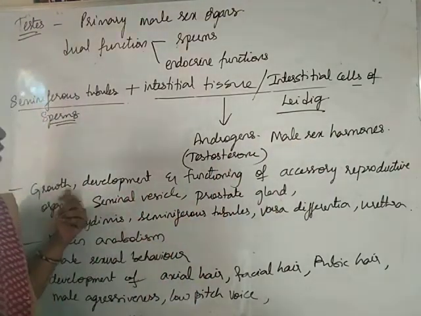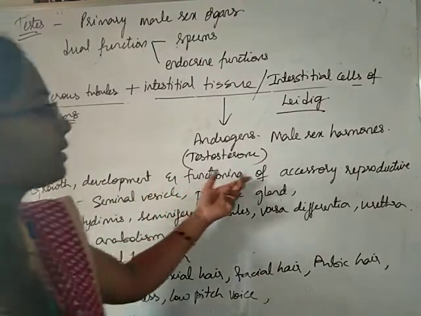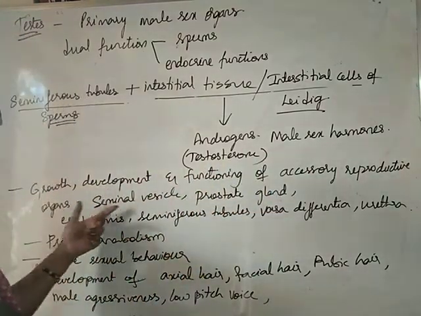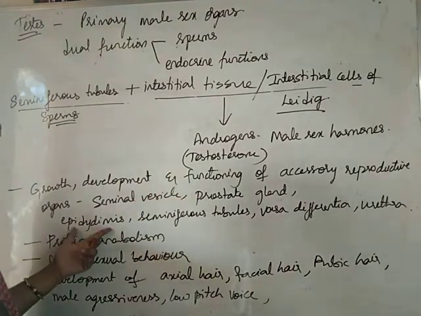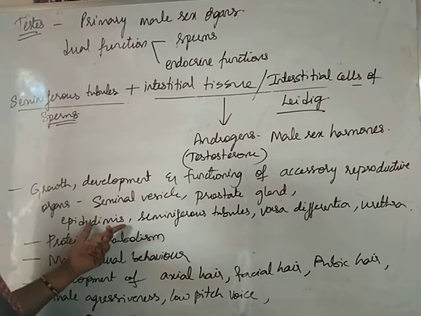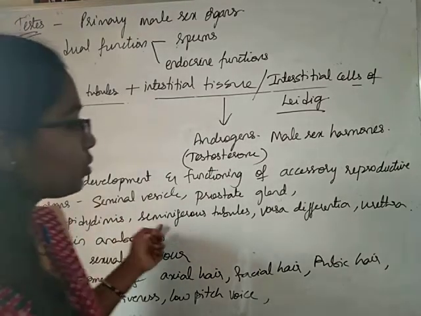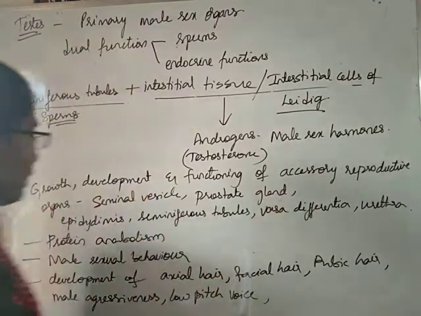Androgens cause growth, development and functioning of accessory reproductive organs like seminal vesicle and prostate gland, and also of different ducts in the reproductive system of males like epididymis, seminiferous tubules, vasa deferentia and urethra.